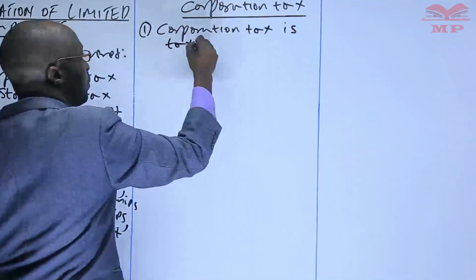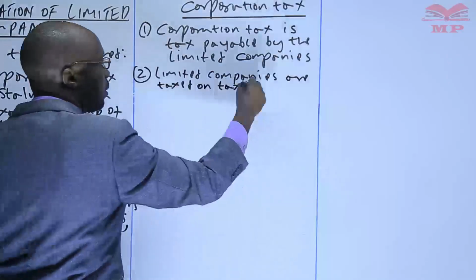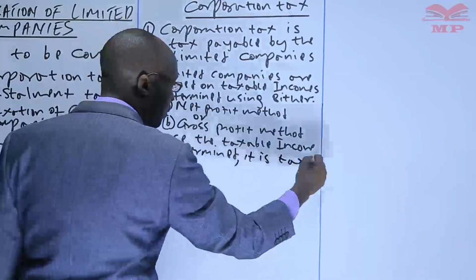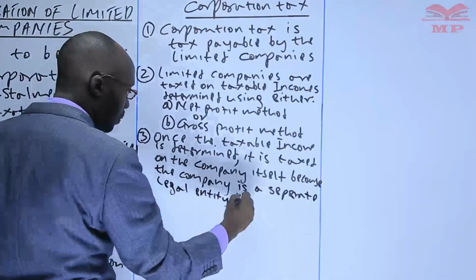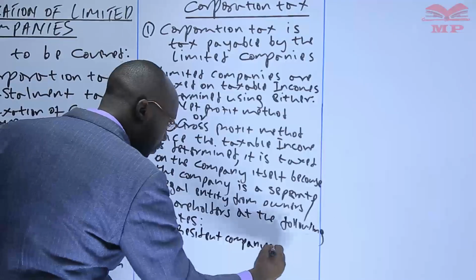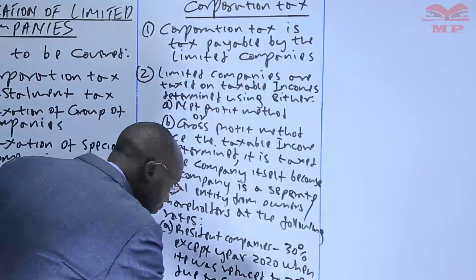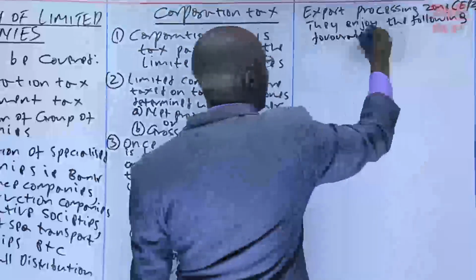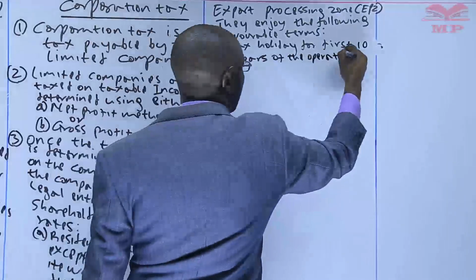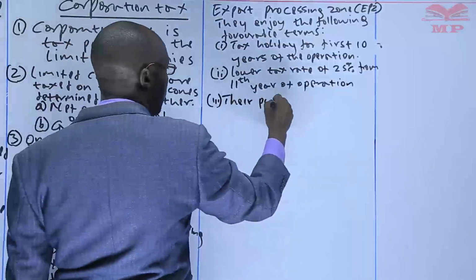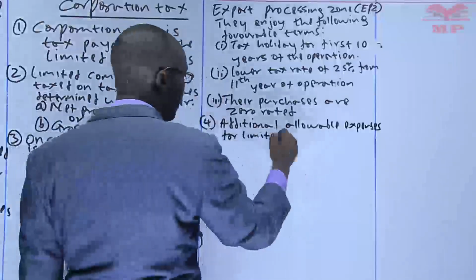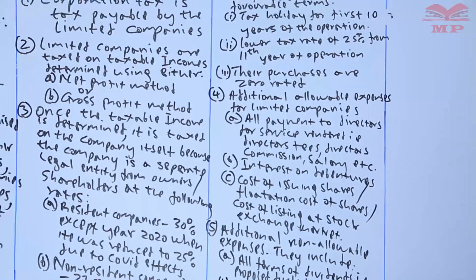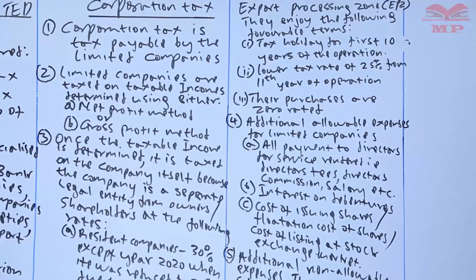Number one, these are the points that you need to know when you're determining the corporation tax of a limited company.